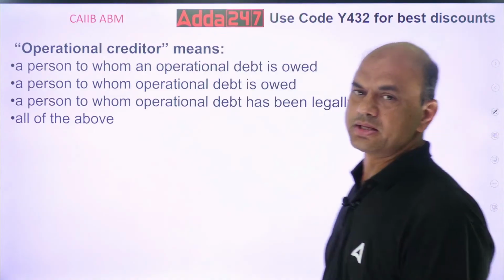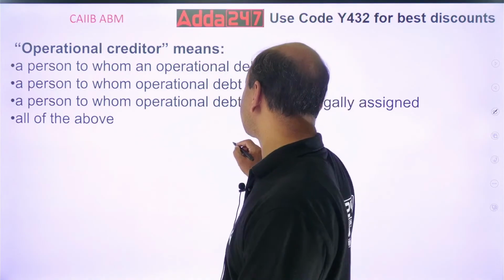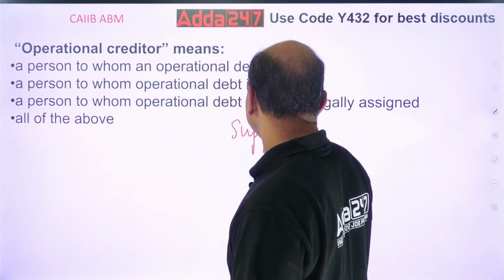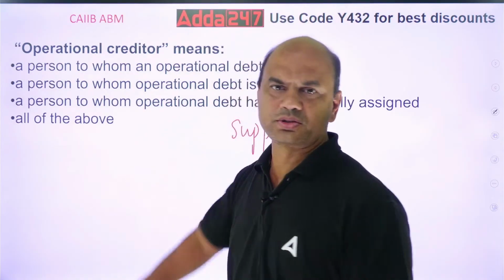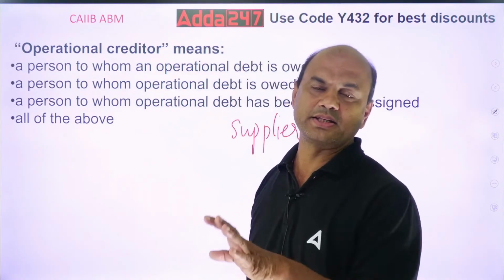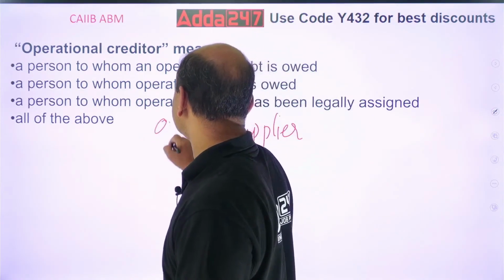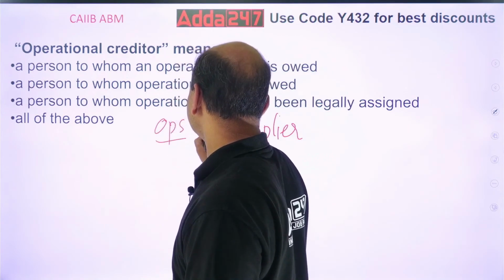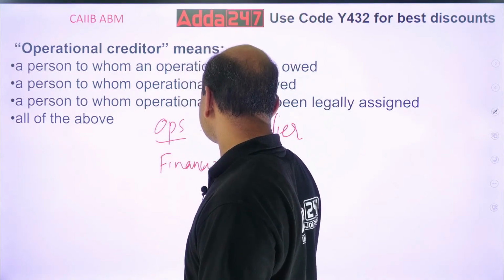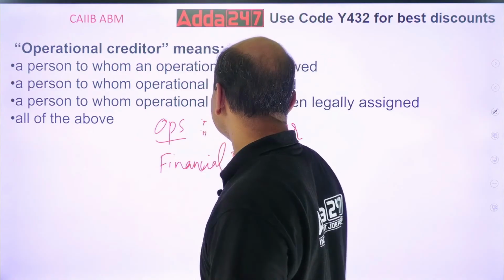Operational creditor means, I'll give you in simple words. Operational creditor means supplier. Simple. Supplier. The one who has supplied you the goods. There are two types of creditors. One is operational, second is financial. Okay, operational. So this is the operational creditor. Ops, I'll write it. Okay. Second is financial creditor. Financial. Financial creditor means banks and FIs. Banks.